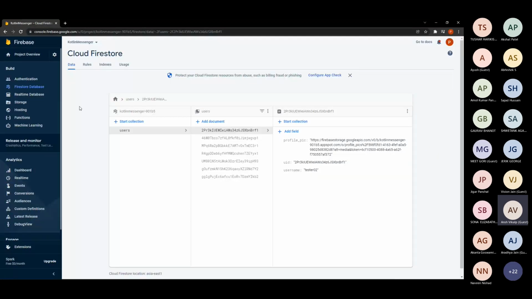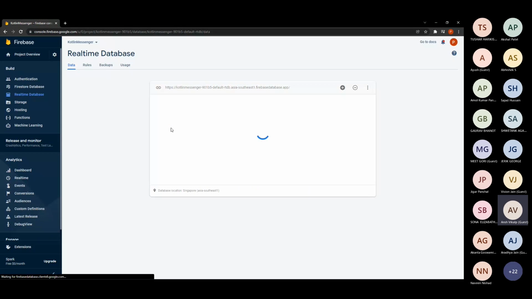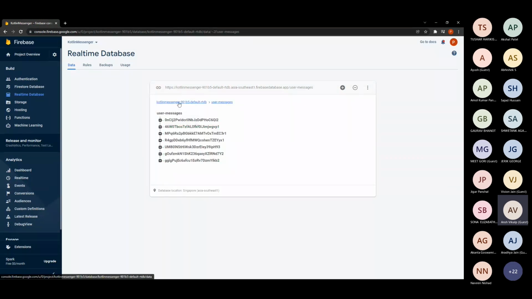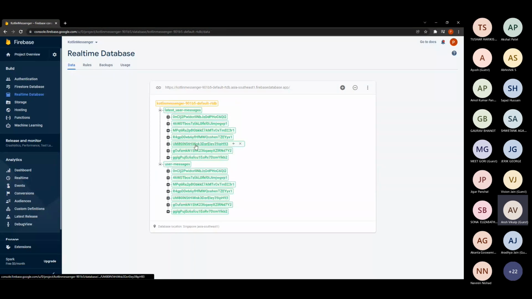In the real-time database, I have the reference using, for example, user-messages. In user-messages, whatever normal texts are there will be inside user-messages, and the latest text, that the user has not read yet, will be inside latest-user-messages. For example, the past two texts which the user has sent, I'm saving in latest-user-messages and also in user-messages by default. In order to get this reference, let me show you.